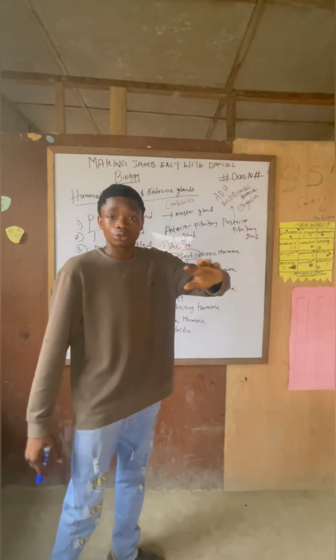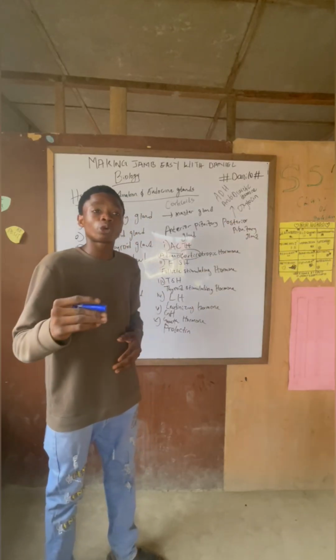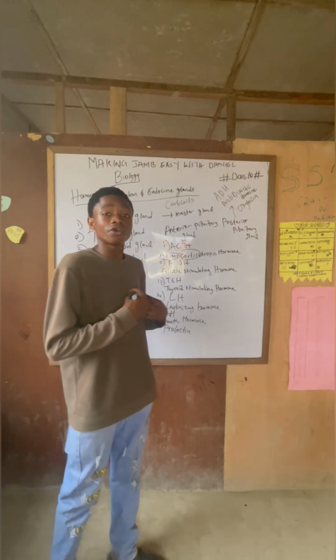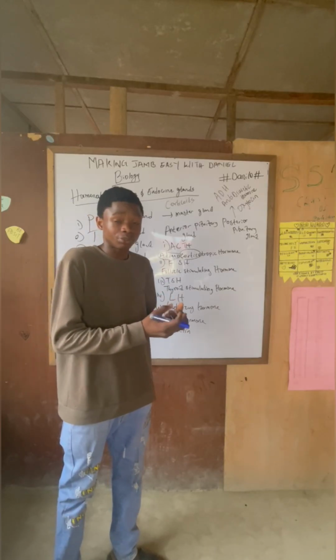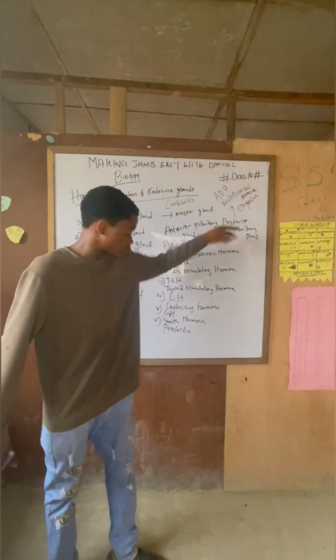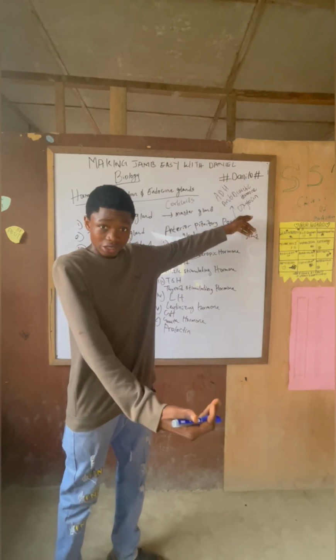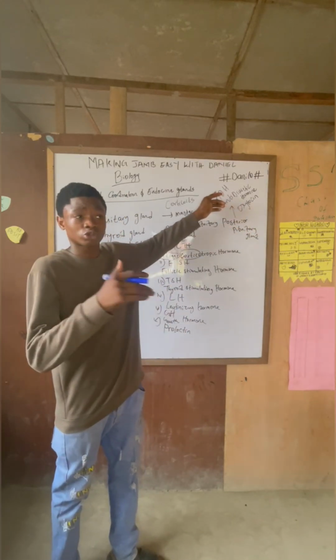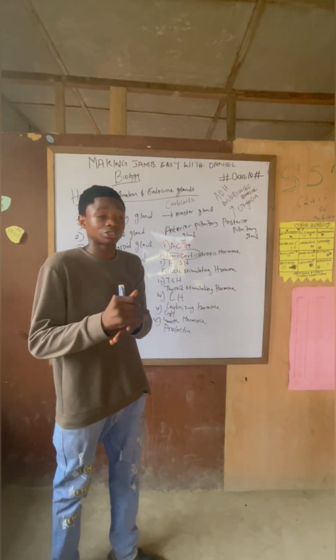Oxytocin is now another hormone. What is the function of oxytocin? Oxytocin is a hormone that is responsible for the ejection of breast milk. That is to make sure that breast milk comes out from the breast, from the nipple. Do not mistake oxytocin and prolactin. Prolactin is for the production, oxytocin is for the release. So that is it. And oxytocin is also a hormone that helps in childbirth.